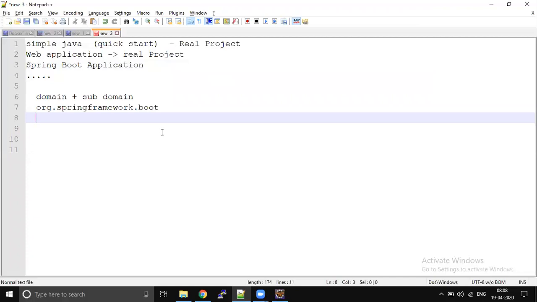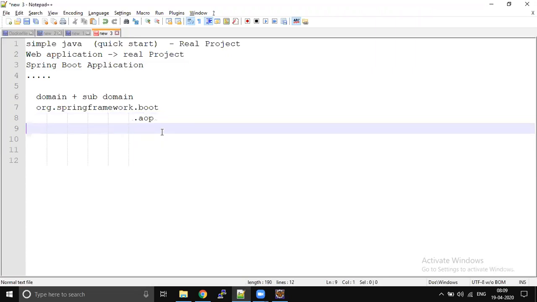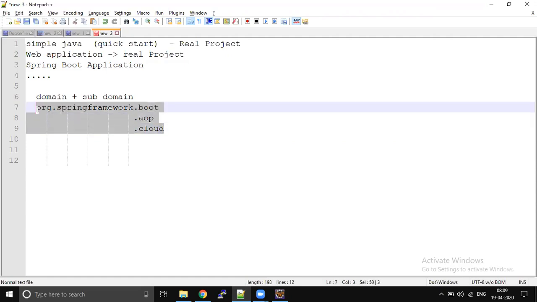If you develop an application of AOP, then the subdomain is aop. And if you develop something like cloud, it's going to be cloud. This is how they define the group ID. This is the best practice, the world best practice. So your group ID is nothing but domain plus subdomain.